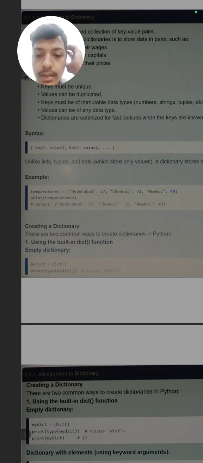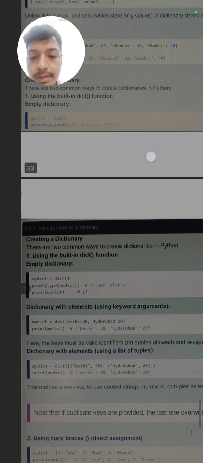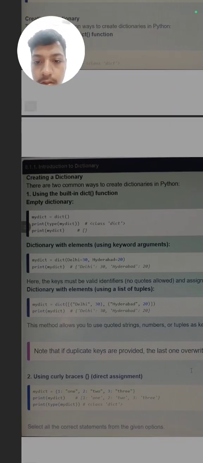So how can we create a dictionary? A dictionary is a built-in data type like list, set and tuple. There are two common ways to create dictionaries. First is an empty dictionary. My dict is equal to dict and brackets. If we print the type of it, it will show dictionary. You can see this example. Second is a dictionary with elements using keyword arguments. My dict is equal to dict, and Delhi is equal to 30, Hyderabad. Then print my dict. It will also come.